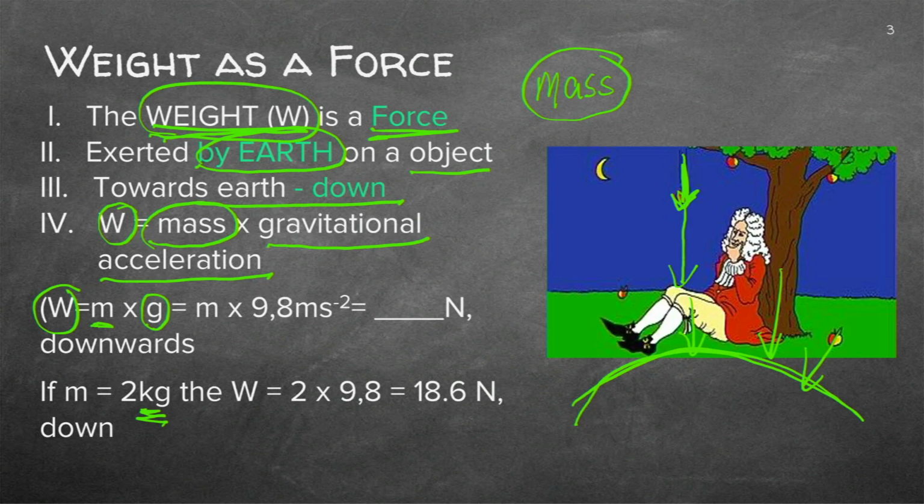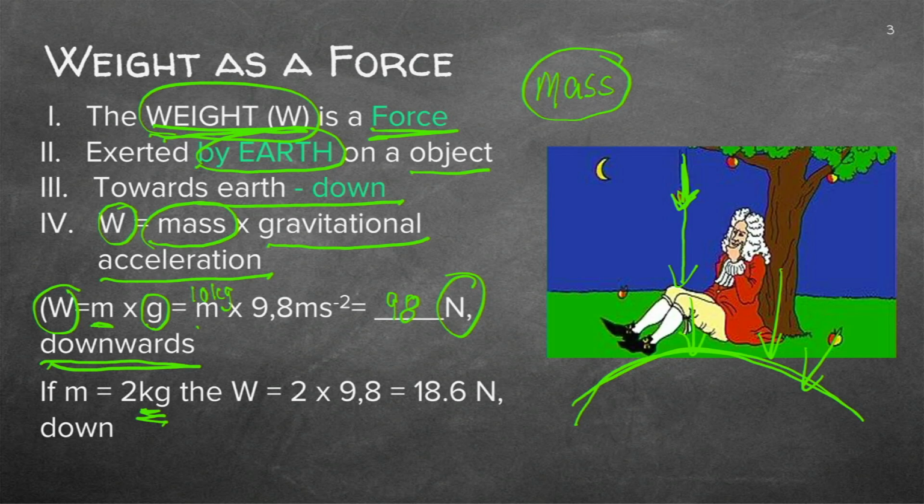So in all cases, I can take the mass times 9.8 and I'll get to the weight or the force of gravitation. In this case, if this is a 10-kilogram mass, the force will be 98 Newton. And please remember, we are working with vectors, so you have to indicate the direction, which is down.